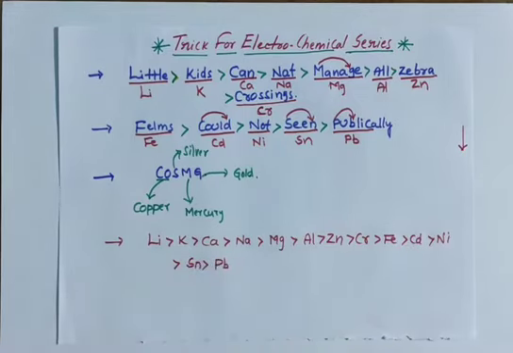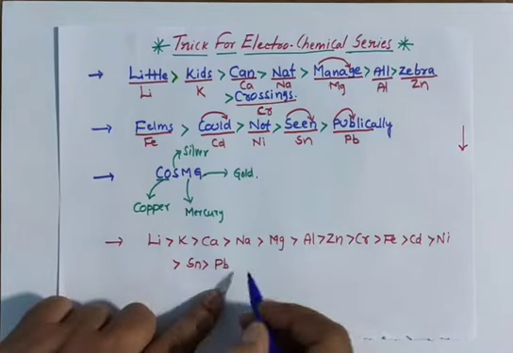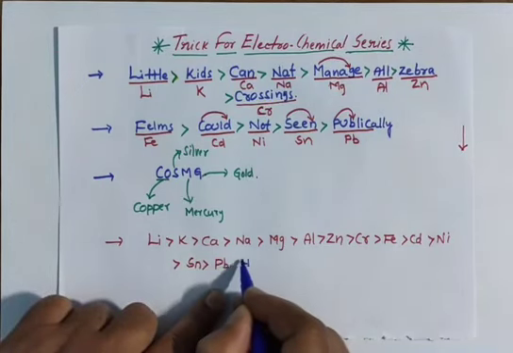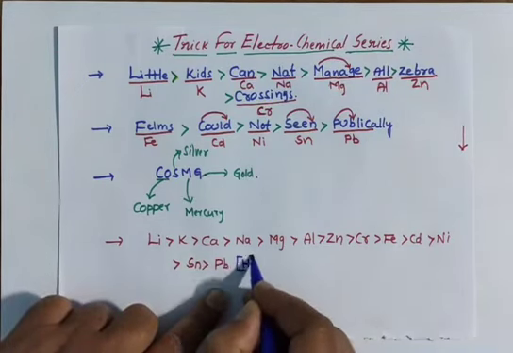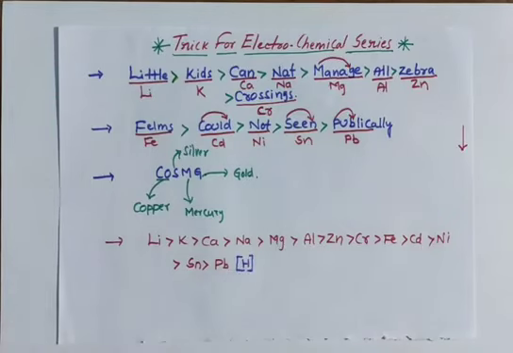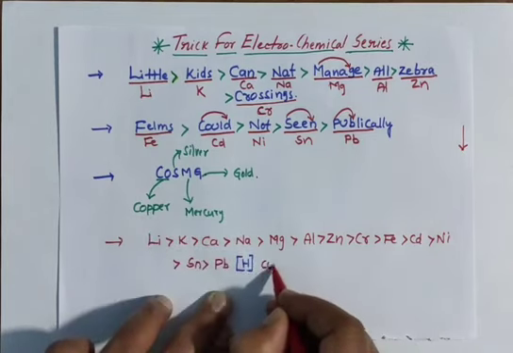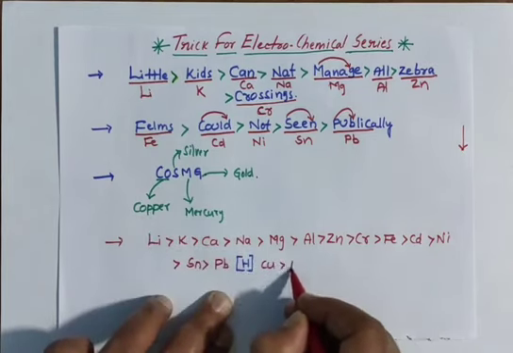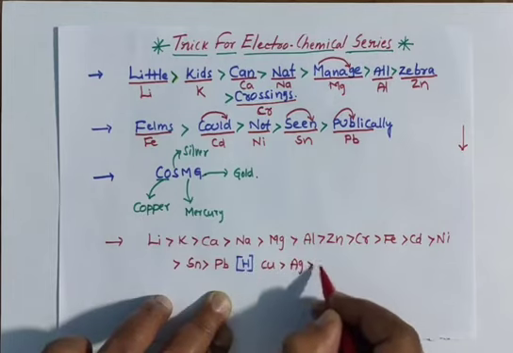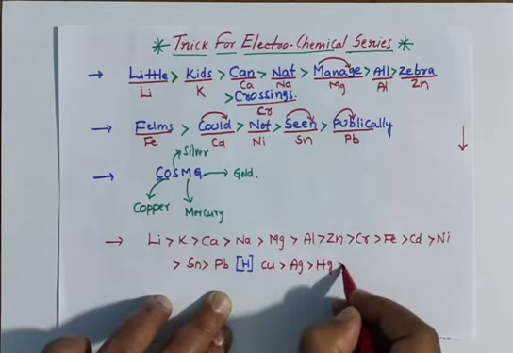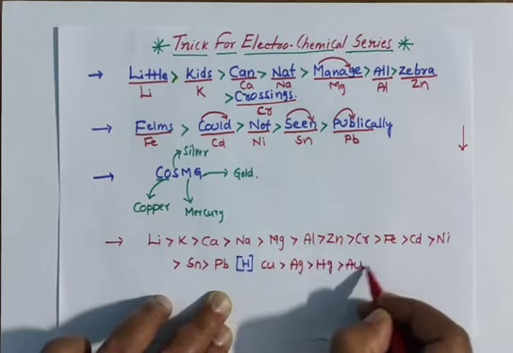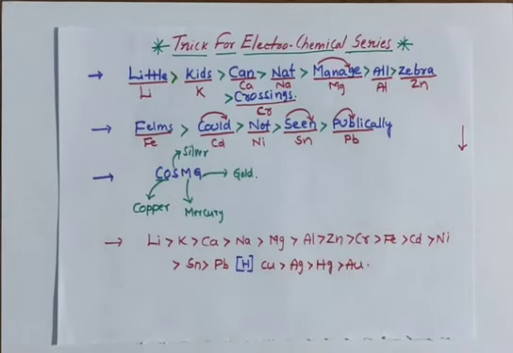These are all above hydrogen. Then you start here with hydrogen. Hydrogen standard electrode potential is 0. Then cos mg: copper, silver, mercury and gold. And this is the order you have to remember.